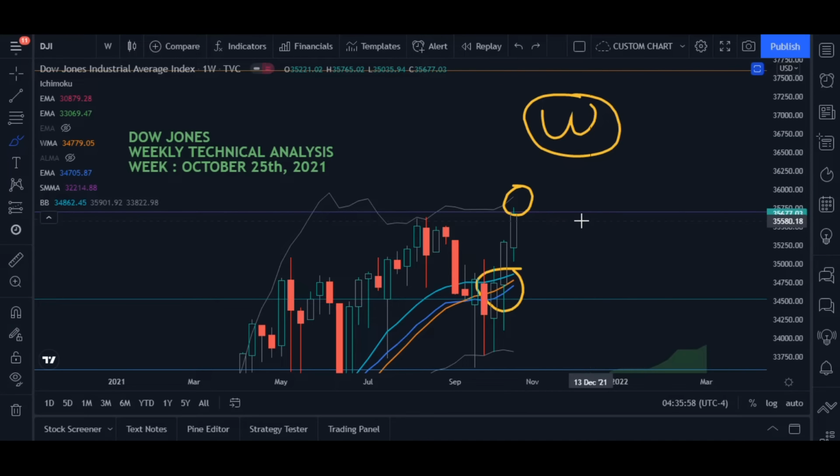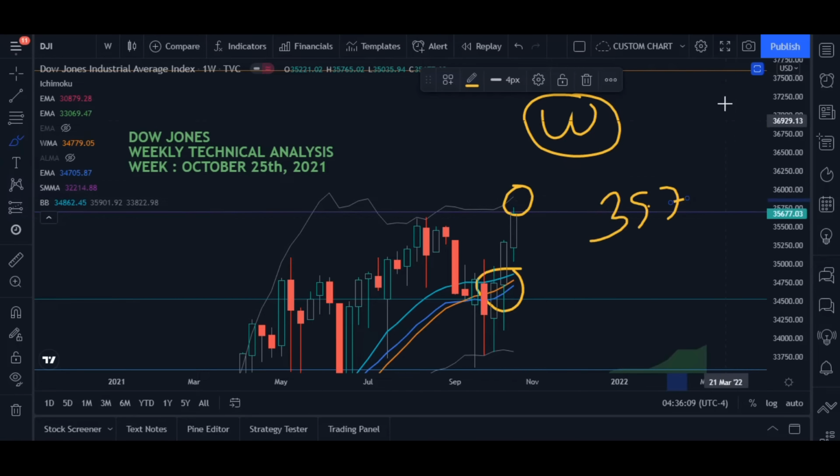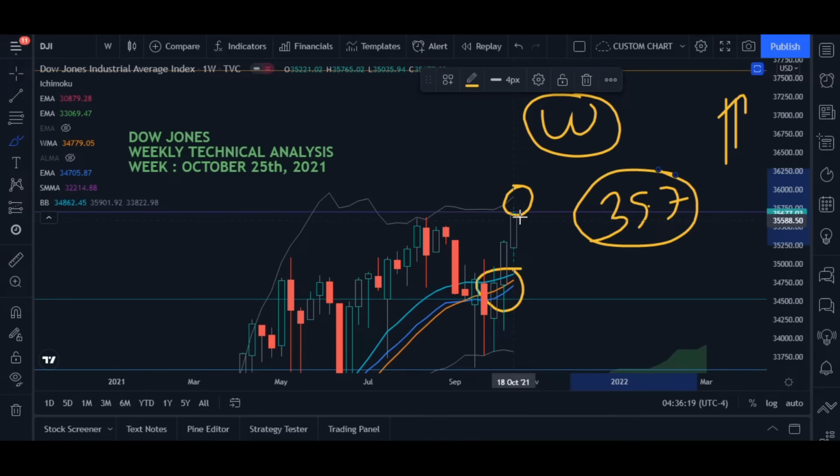So I forgot to tell you the support and resistances. So we have this 35,700. This is very strong resistance. And yes, this is the bull trend, no doubt about that. But the problem is this resistance, because on the weekly basis, the market has closed below 35,700.